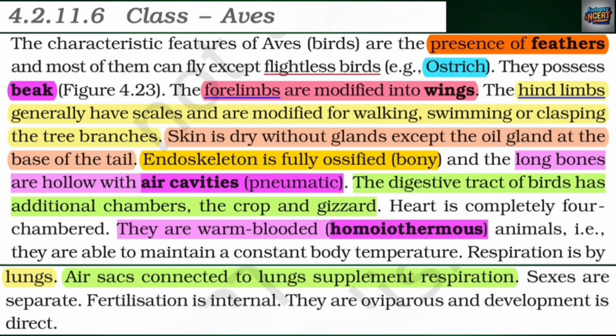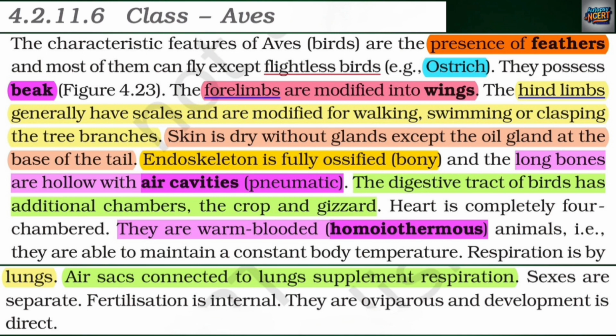Class Aves. The characteristic features of Aves, birds, are the presence of feathers, and most of them can fly except flightless birds, for example ostrich. They possess beak, Figure 4.23. The forelimbs are modified into wings. The hind limbs generally have scales and are modified for walking, swimming, or clasping the tree branches. Skin is dry without glands except the oil gland at the base of the tail.